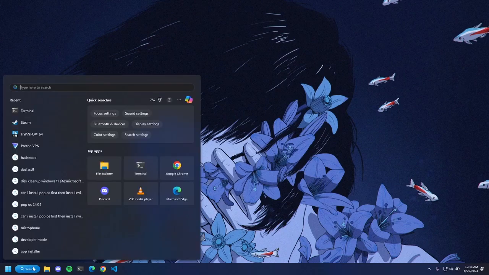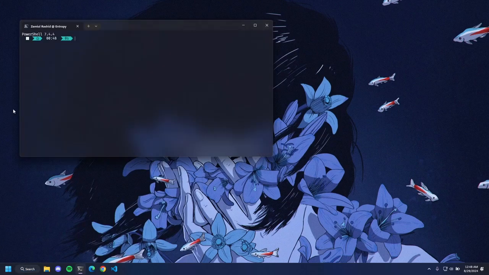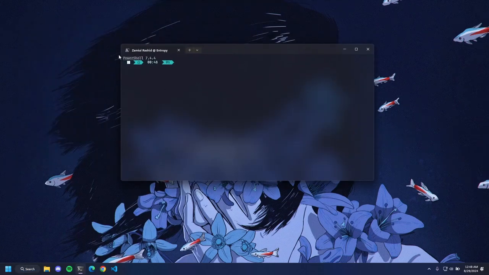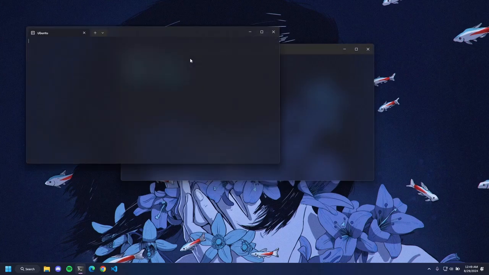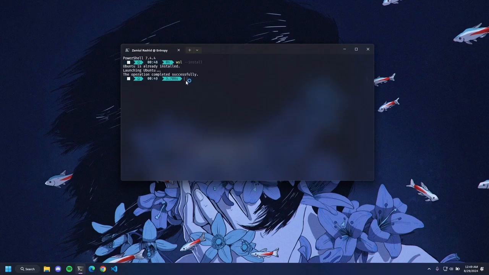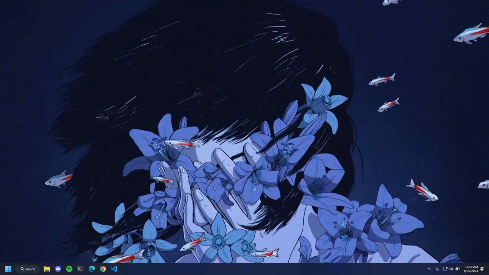To check for WSL2, to start WSL, you need to open up your terminal. In this case, I'm running PowerShell, and then you need to type in this command, wsl --install, which will start installing WSL. But as I have already installed WSL on my system, this just started launching Ubuntu, which is the default distribution of WSL. When you put in this command, it's going to install Ubuntu. Okay, let's shut this down and then figure out how to install CUDA toolkit.